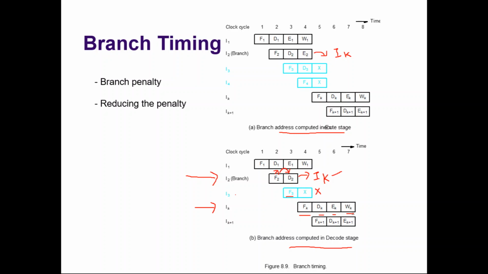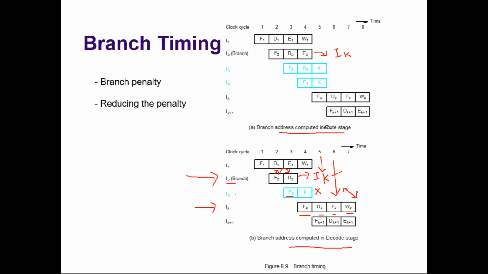So now the pipeline is stalled by how many clock cycles, or what is the branch penalty? Here the branch penalty is what? If I2 is not a branch instruction, then it should have completed at the 5th clock cycle. If you are able to fetch IK during the 3rd clock cycle, which is the ideal case, then it should have completed at the 6th clock cycle. But now IK has completed at the 7th clock cycle, so the branch penalty is 1 clock cycle.